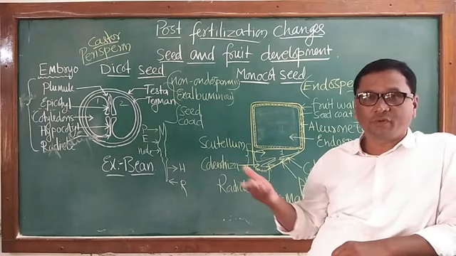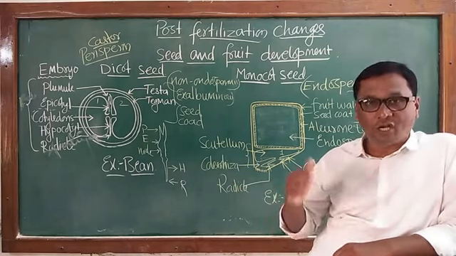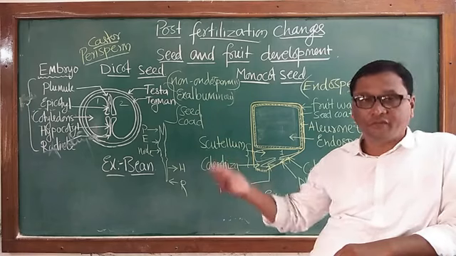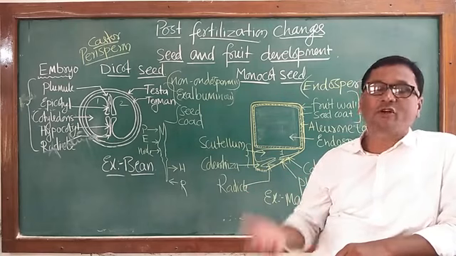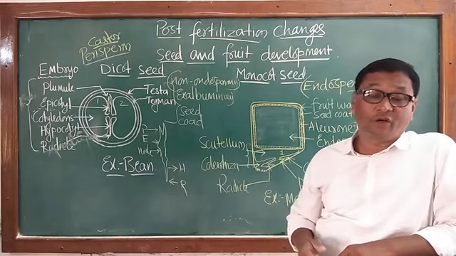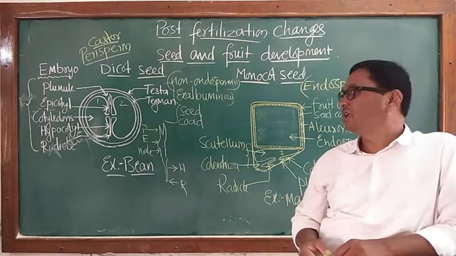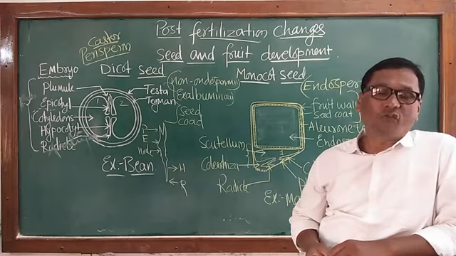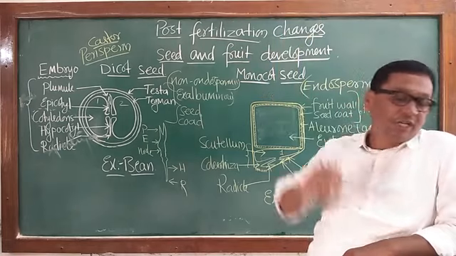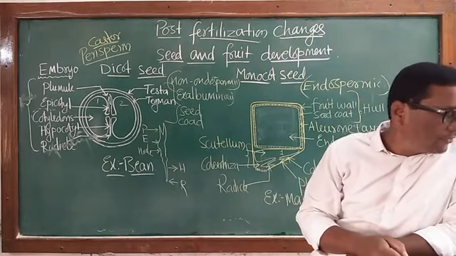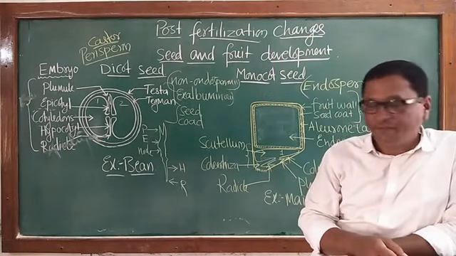We can also revise in 12th standard how the different parts of the pericarp arise, which is the edible part. This has to be studied to know how fruits are formed after post-fertilization changes in all the different types of plants.